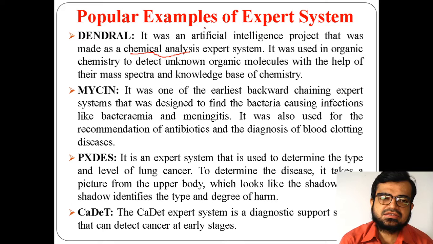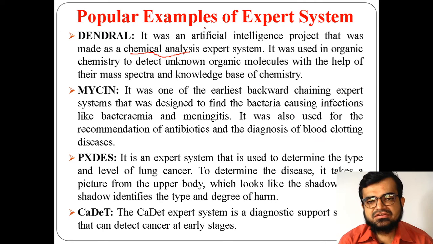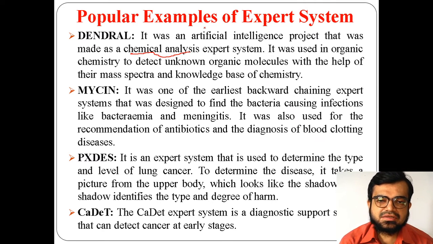That means this expert system is specific to that one domain only. It cannot be used for any other domain. That's the reason expert systems are specific to domains, whereas a normal system, like intelligent systems, are not specific to a domain. It is in a generalized way.